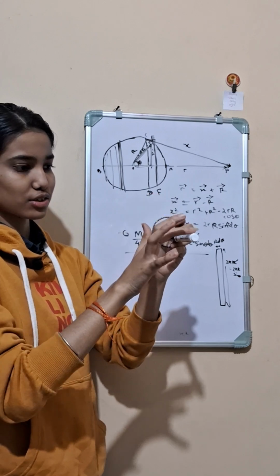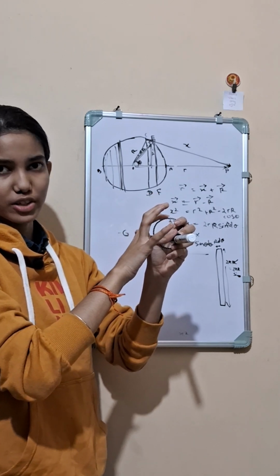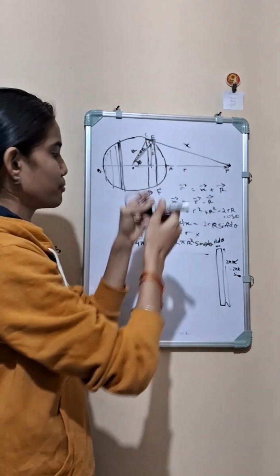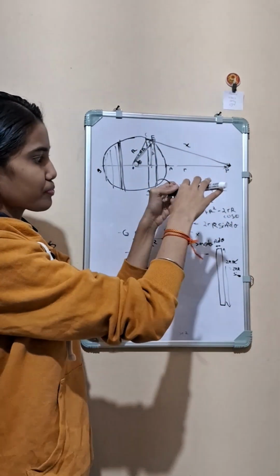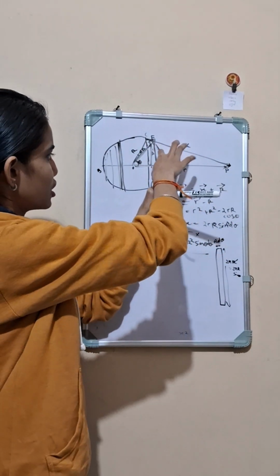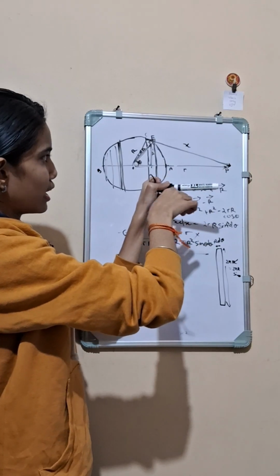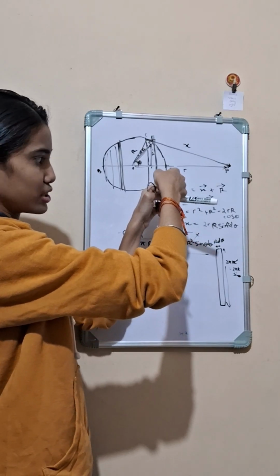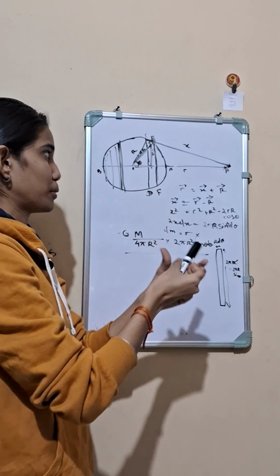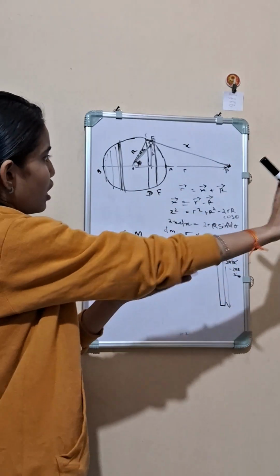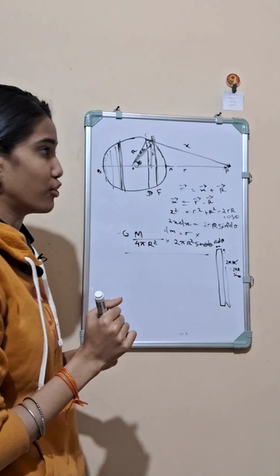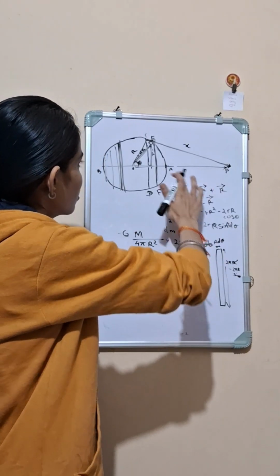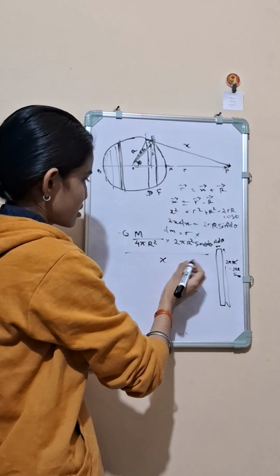This is the distance of this point from the ring, right? This is x, along the diameter AB. This is the radius of the ring. I hope everything is clear. Now I am working on the whiteboard. See this. So here the distance is x.